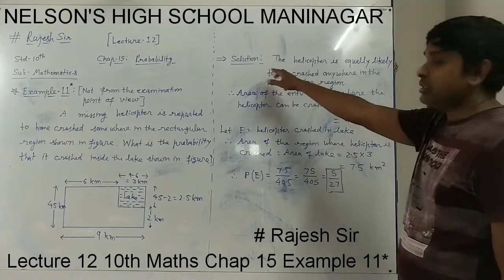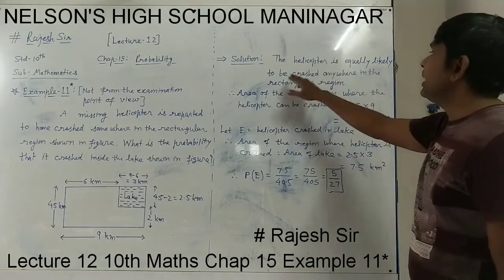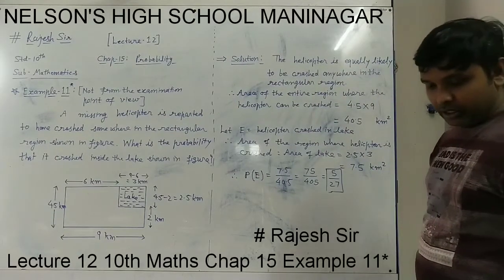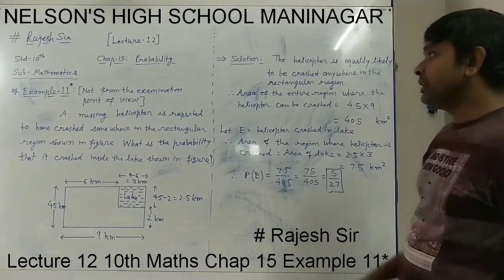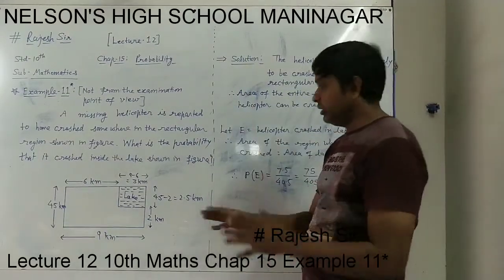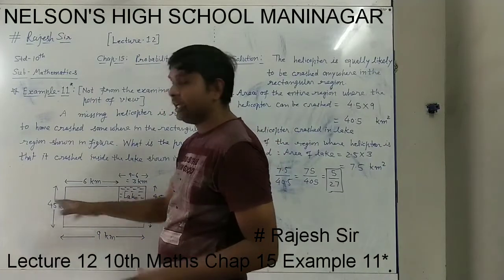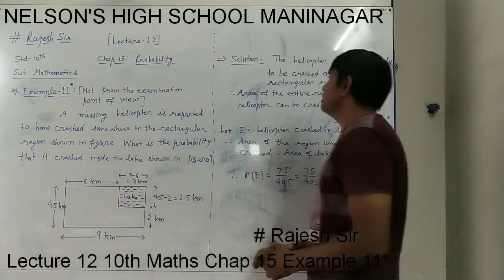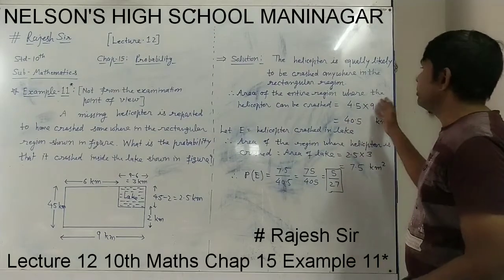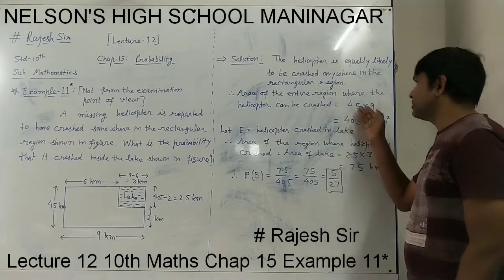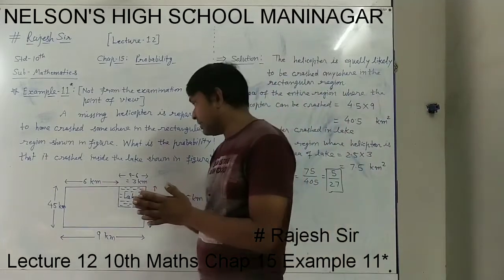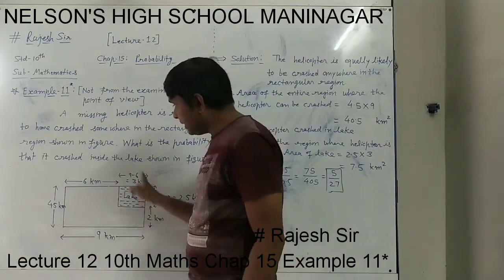The solution is, the helicopter is equally likely to crash anywhere in the rectangular region. In this question we have to understand that the helicopter can crash anywhere in the rectangular region, the whole region. So the area of the entire region, meaning the total region where the helicopter can crash, how do we find out the total area where the helicopter can crash? The total area is this rectangle.